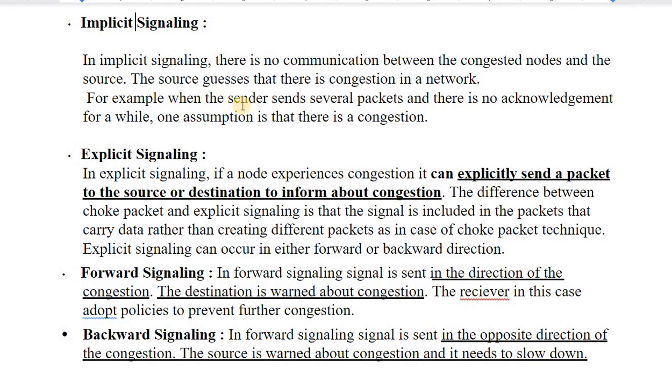For example, when the sender sends several packets and there is no acknowledgement for a while, one assumption is that there could be congestion, so it could not receive the acknowledgement.